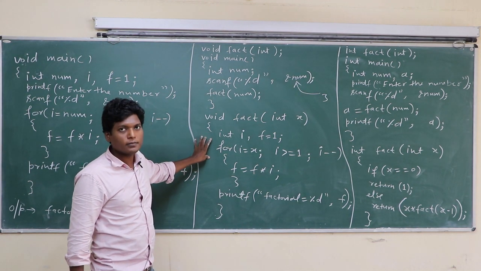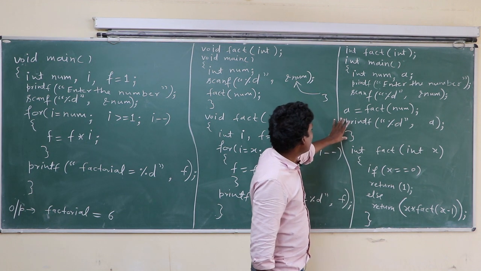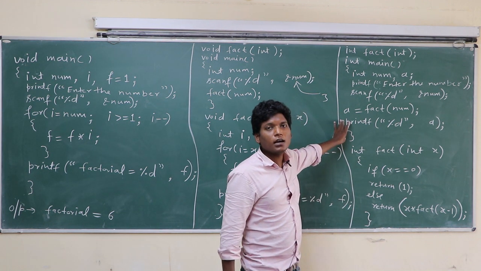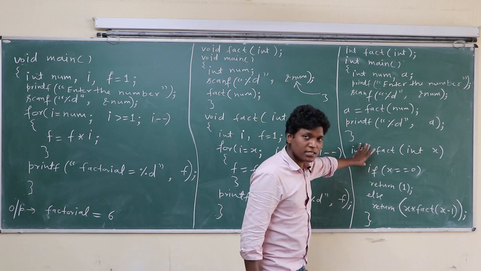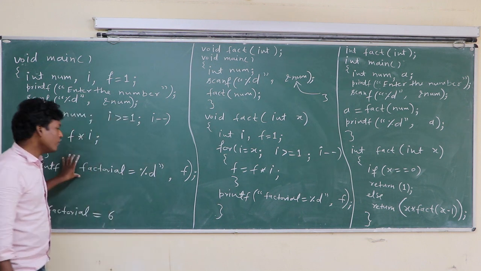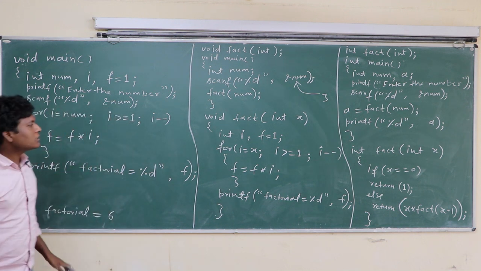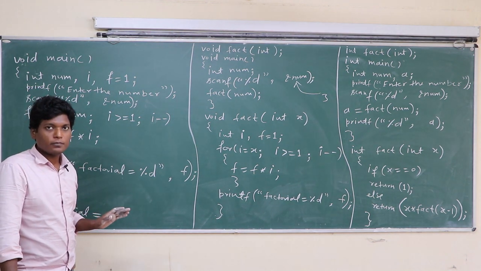Here we calculate the factorial using a recursive function. There is a recursive function, there is a normal function, and there is no function. So class, factorial is calculated in three different ways.